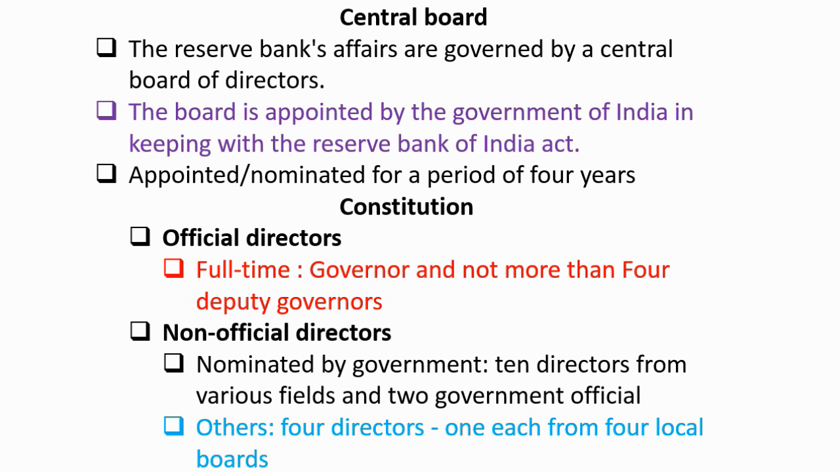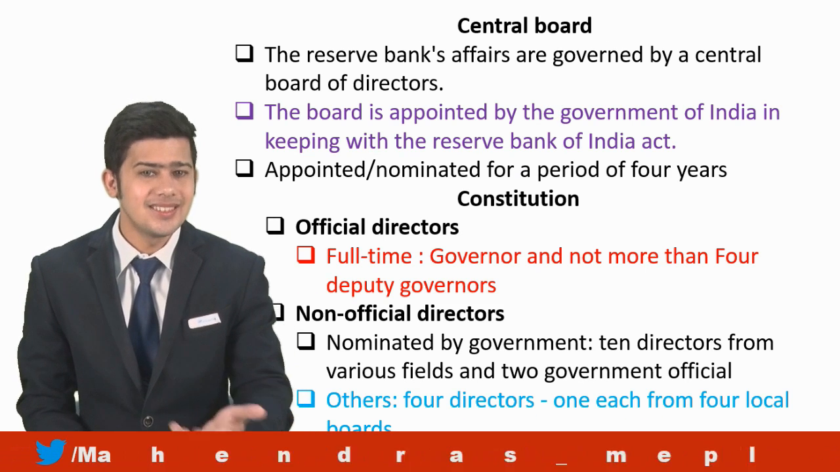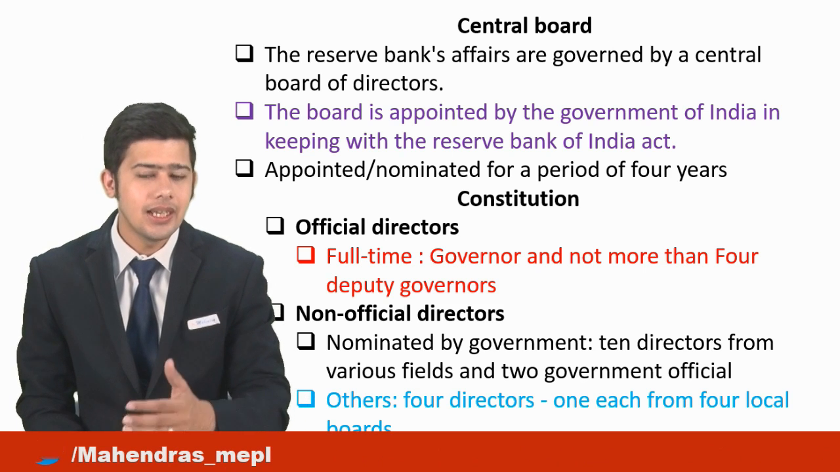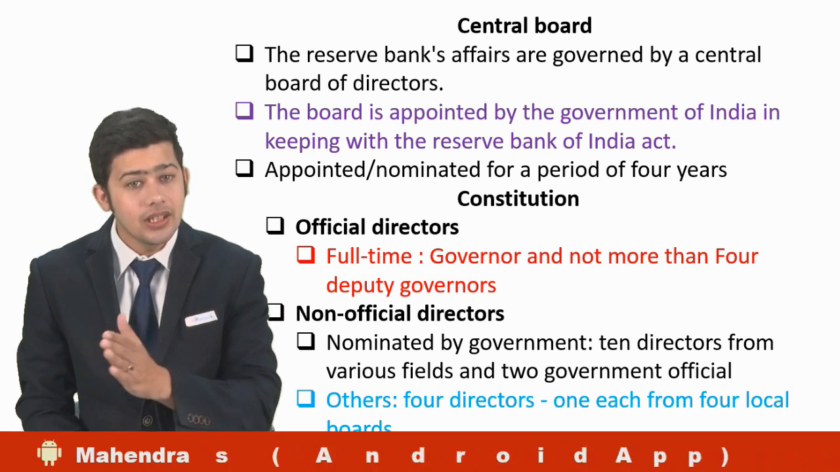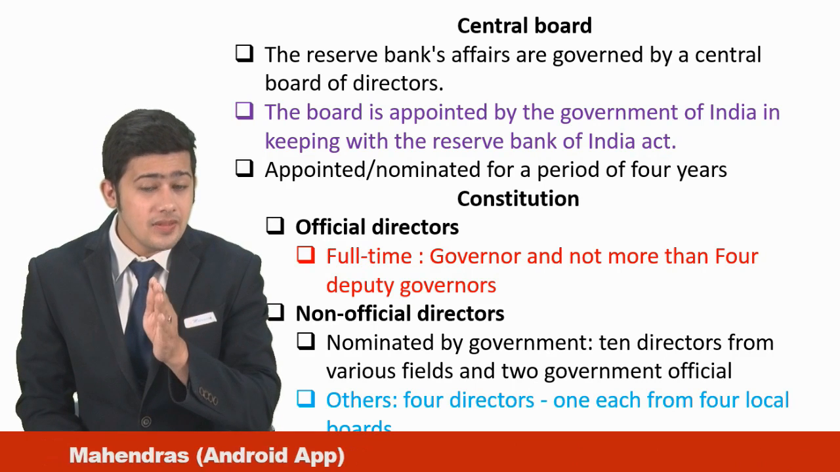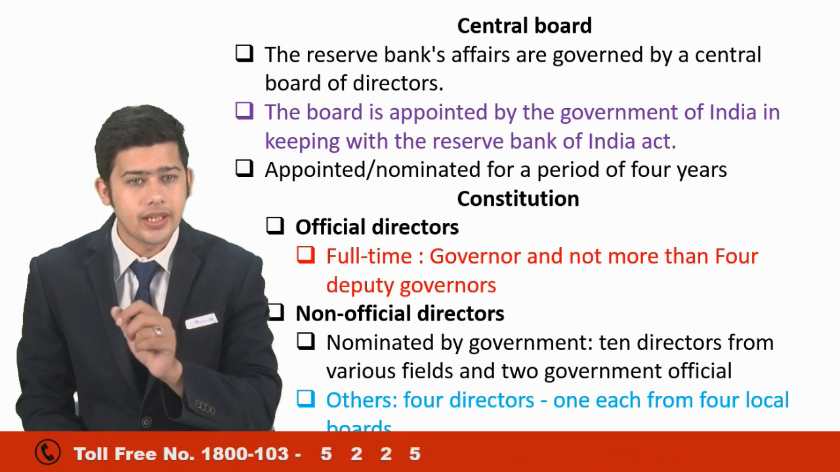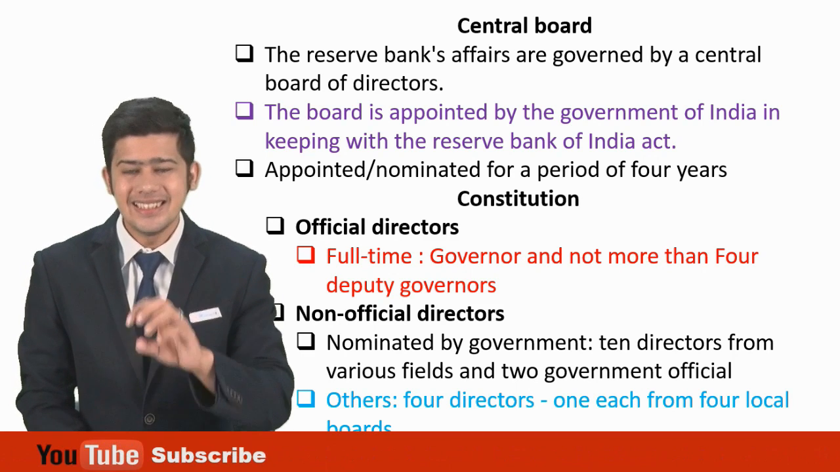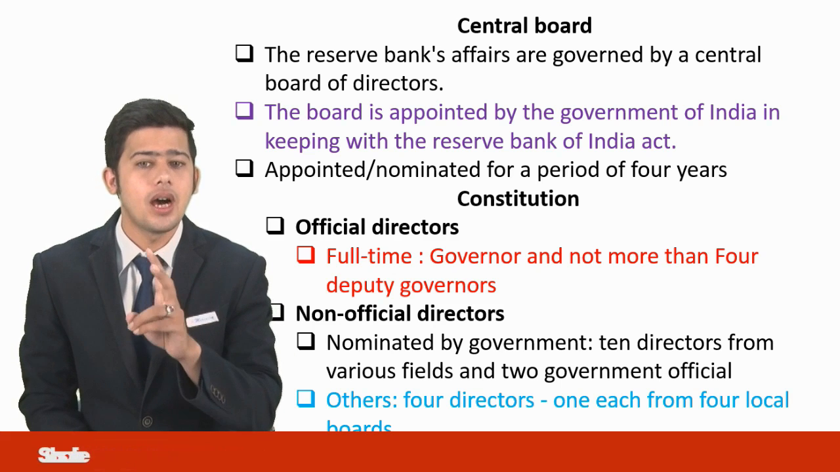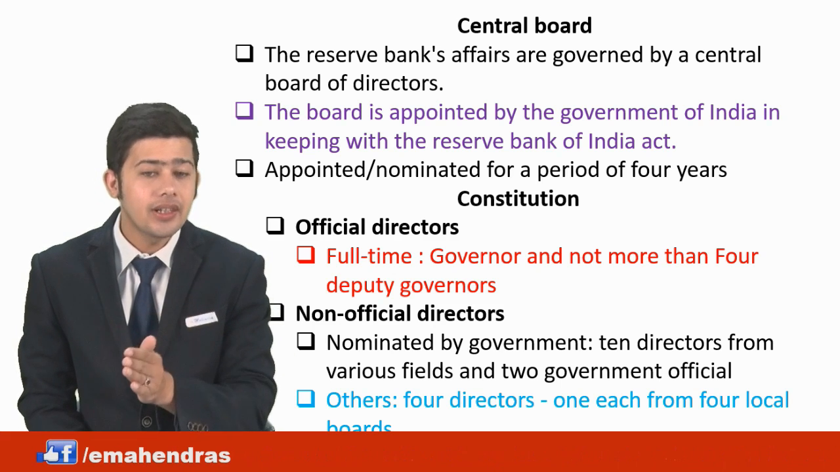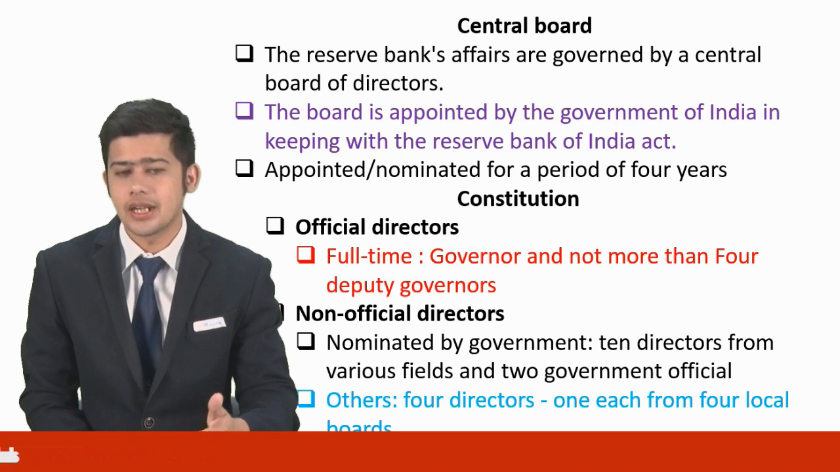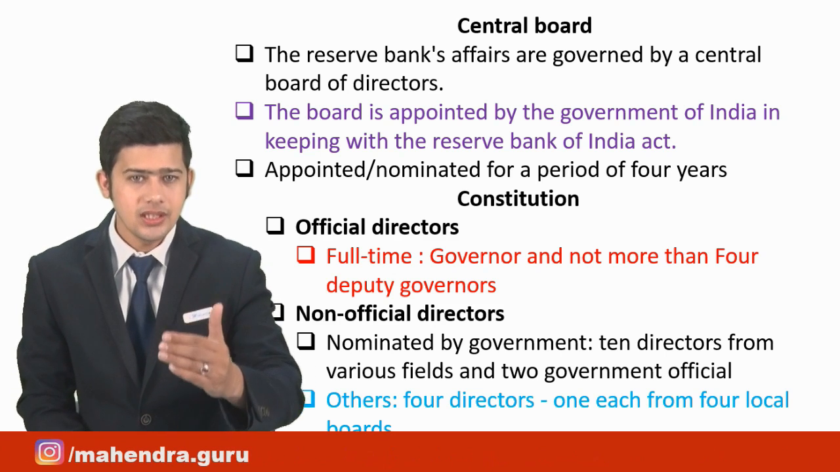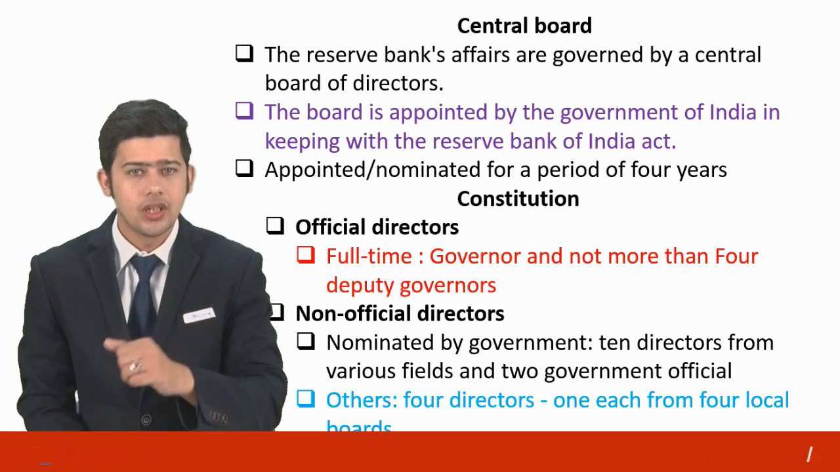In the official directors, there is a governor, that is the RBI governor, and not more than 4 deputy governors. The governor is Mr. Urjit Patel, and N.S. Vishwanathan, S.S. Mundra, and R. Gandhi are the other 3 deputy governors. One deputy governor post is still vacant. The non-official directors are nominated by the government, in which 10 directors are from various fields and 2 are government officials. There are other directors as well, the heads of the local boards, 4 in number across the country. So this is the central board or the structure of RBI.